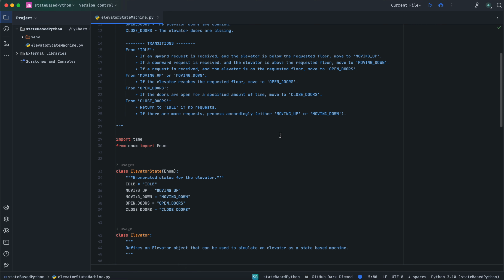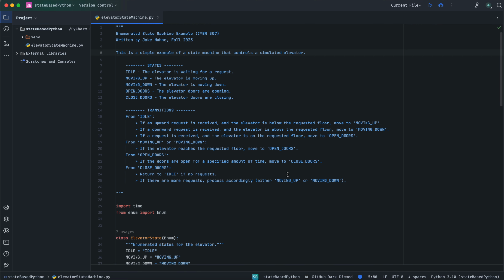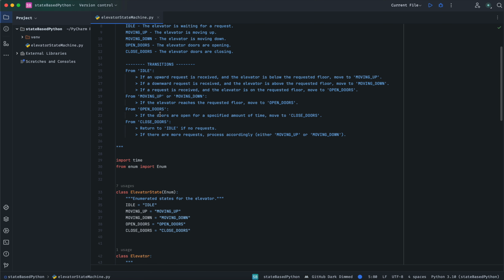To whoever it may concern, for my state-based programming example in Python, I chose an elevator. It would be a state machine that controls a simulated elevator. That's pretty exciting because elevators are super fun. We've got states: idle, moving up, moving down, opening doors, closing doors. I just kind of outlined it up here.